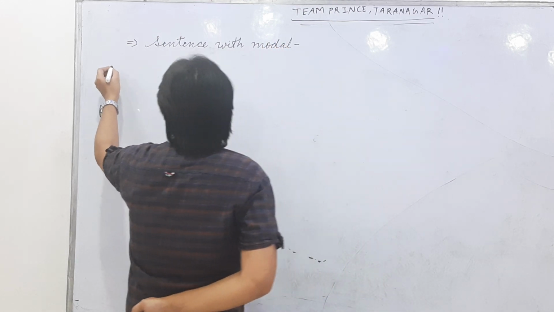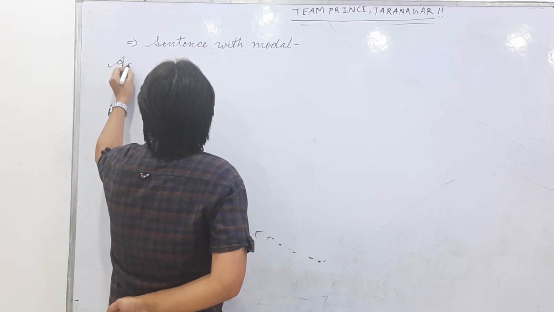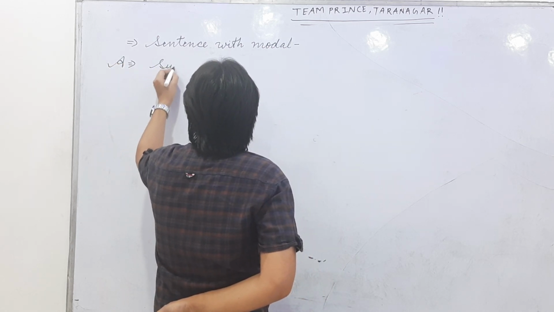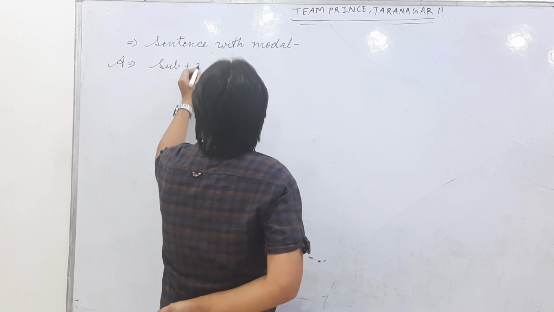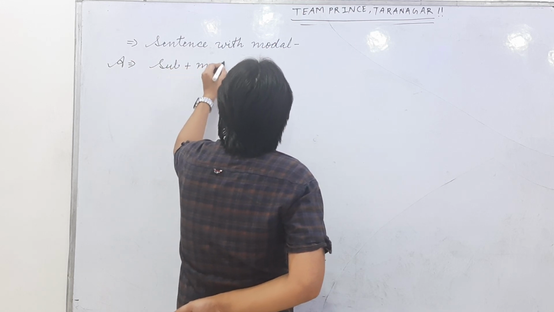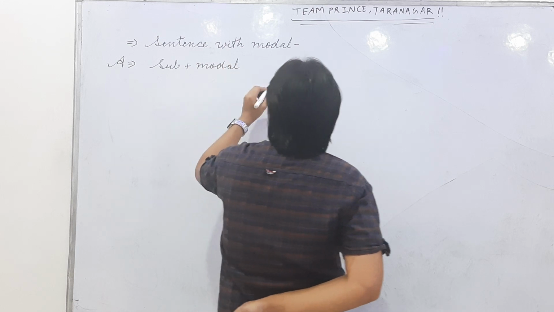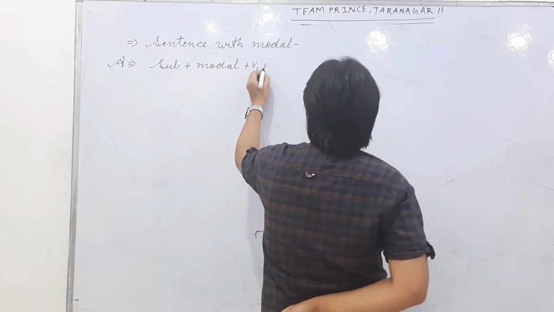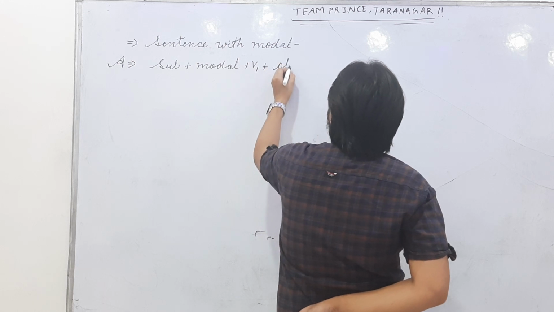Okay, what is the structure of a sentence with modal? Subject plus modal plus verb first plus object.